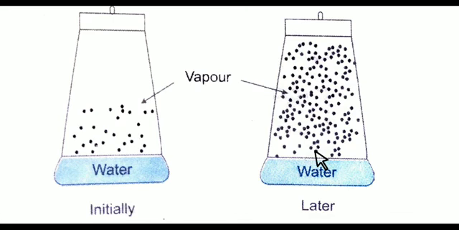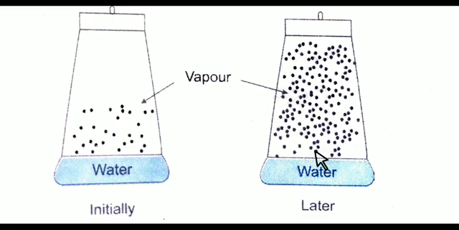Eventually, at one instant, the two rates become equal, meaning the rate of evaporation and the rate of condensation both become equal, and this gives rise to a constant vapor pressure. Whenever the rate of evaporation is equal to the rate of condensation, this state is known as the equilibrium state, and at the equilibrium state we get constant vapor pressure.